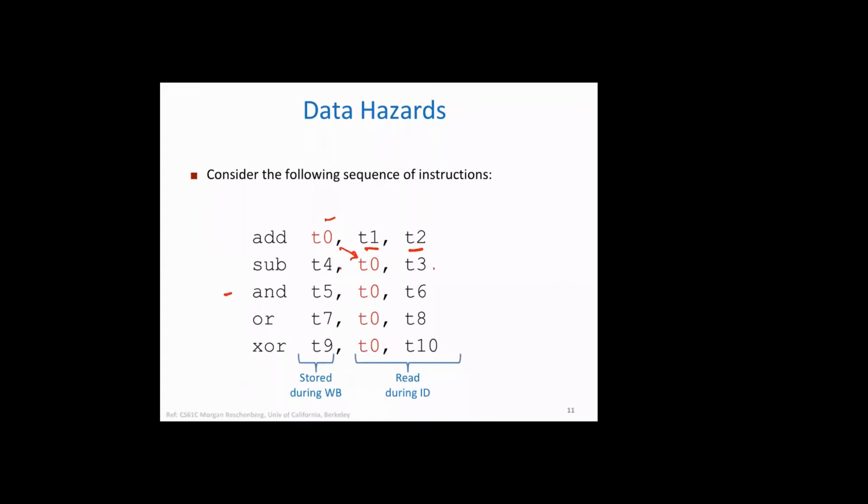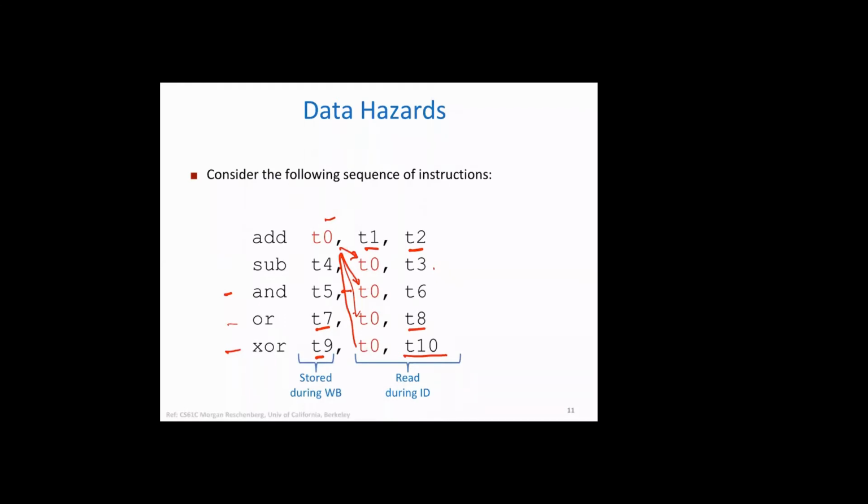The third instruction does an AND of the same T0 with T6, bringing the result to T5. The OR instruction uses the same T0 with T6, bringing it to T7. The last instruction again uses T0 and does an XOR with T10, bringing it to T9.